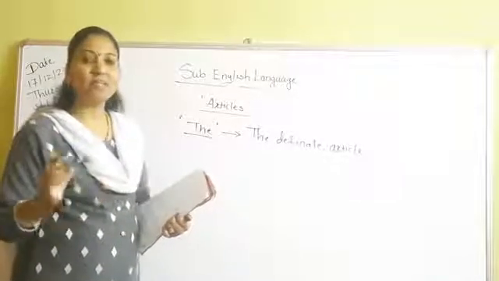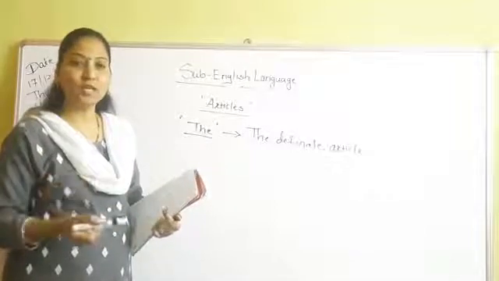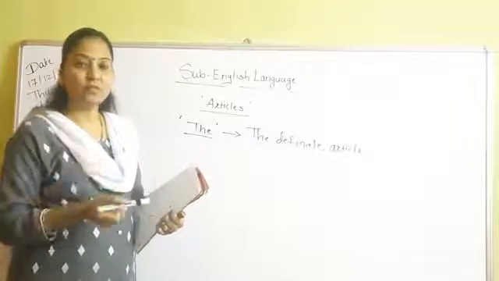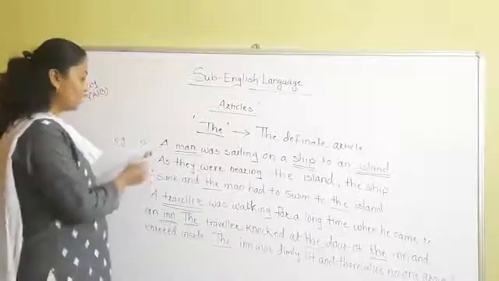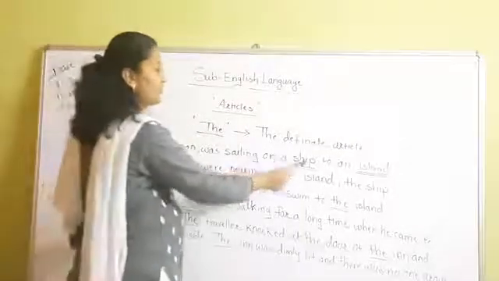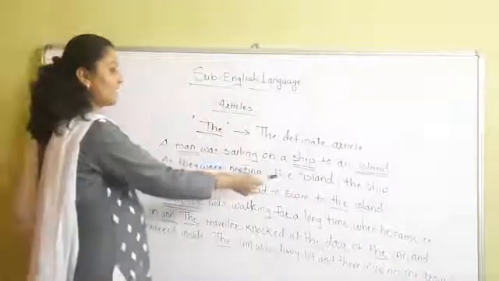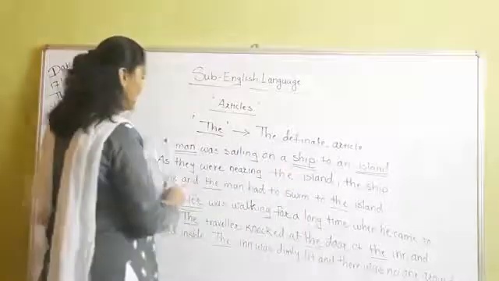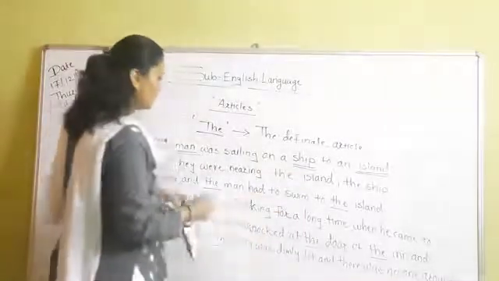To understand this better, let's study some examples. Then you will understand where to use a and the. Now students, see these two examples. The first example: a man was sailing on a ship to an island. As they were nearing the island, the ship sank and the man had to swim to the island.